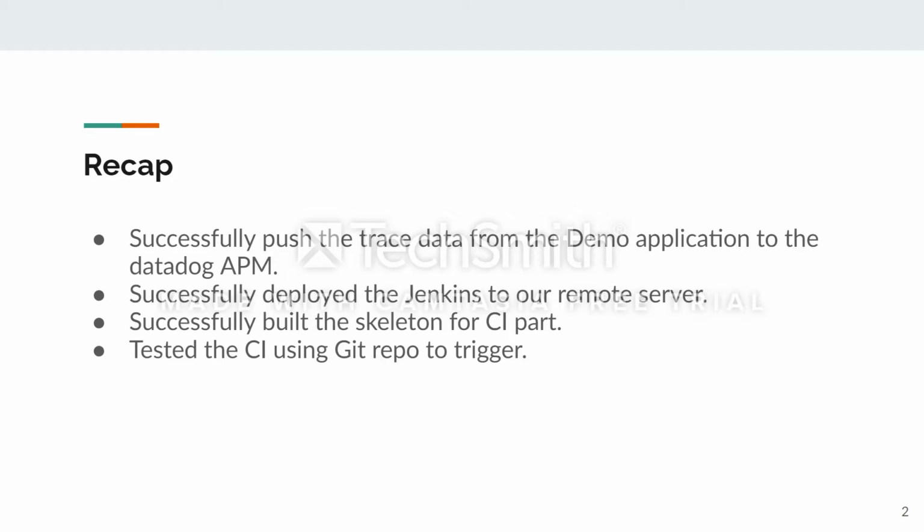So a little bit of a recap. Last demo, we successfully pushed the trace data from the demo application to the Datadog APM, and in addition to that, we successfully deployed Jenkins onto our remote server. It is currently running at a specific port on one of the AWS EC2 instances. We also built the skeleton for the CI, continuous integration part, and tested the CI by using a Git repo to trigger the automatic integration.